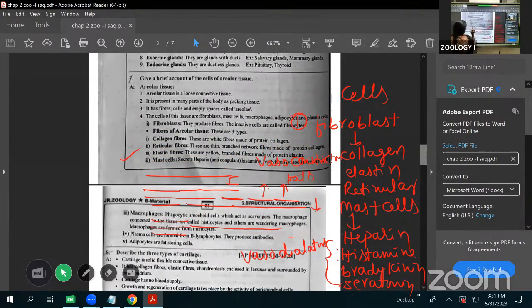See, here the mast cells. Wait, I will erase this, then you will understand easily.